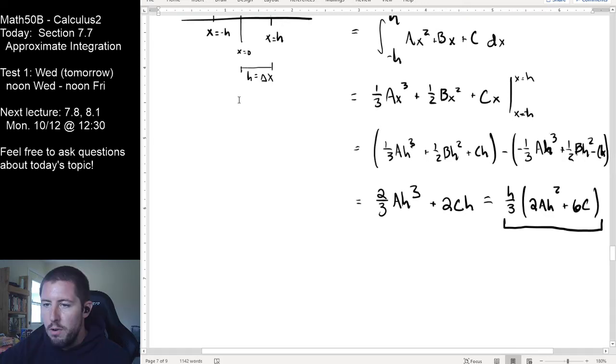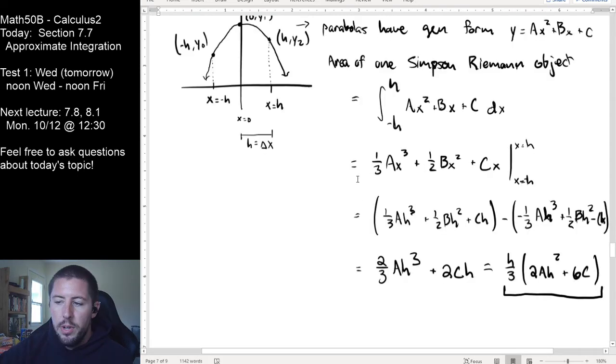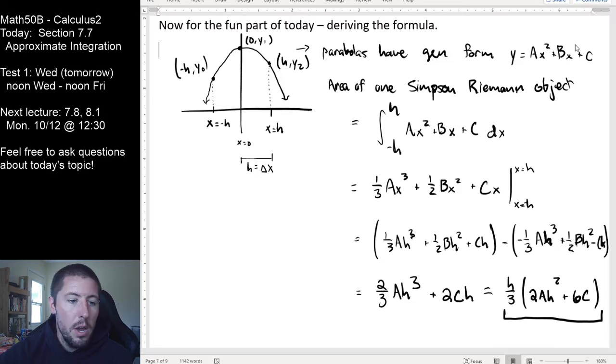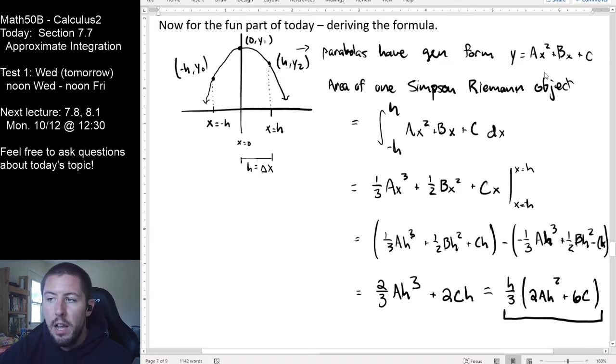So what we want to now do is decide what we do know. Let's say again what we don't know and what we do know. What we don't know is the equation of the parabola for every single Simpson-Riemann object. What we do know is the individual heights and x values of all of our objects.